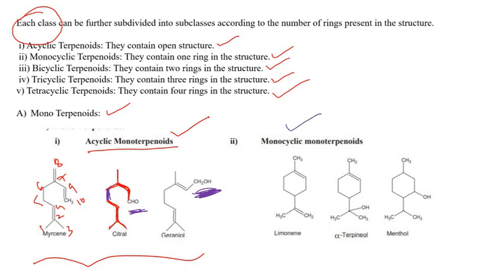We'll see monocyclic monoterpenoids, where we have a cyclic ring here. So you can clearly see the structure of limonene. Once again, I'll write the number of carbon atoms: 1, 2, 3, 4, 5, 6, 7, 8, 9, 10 carbon atoms. The only thing is these two are joined here. Similarly, alpha-terpineol and menthol, whatever it may be, they all contain the same number of carbon atoms and they contain a single ring over here. You can clearly see that.